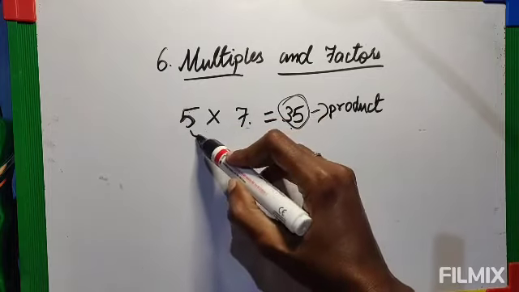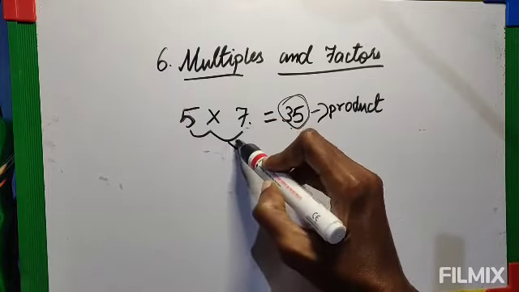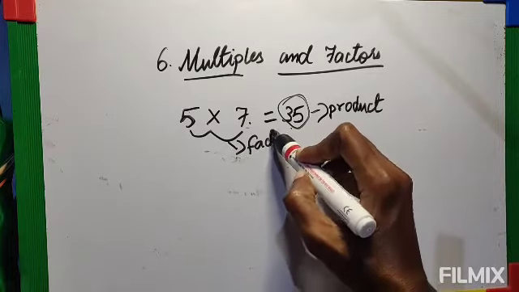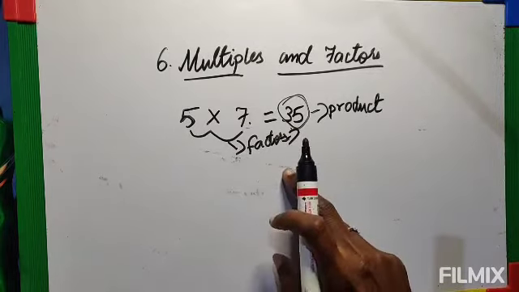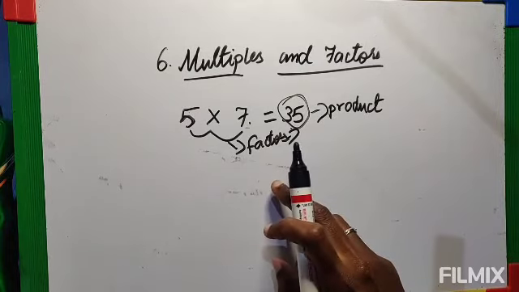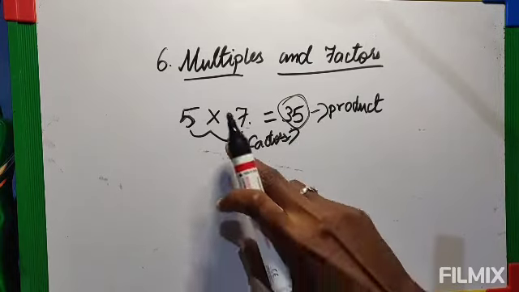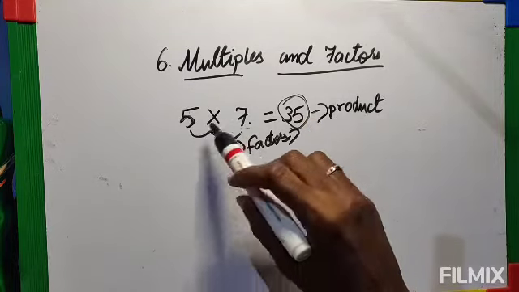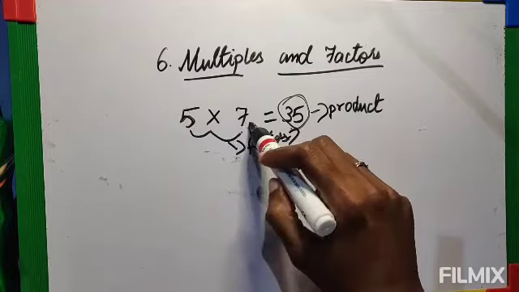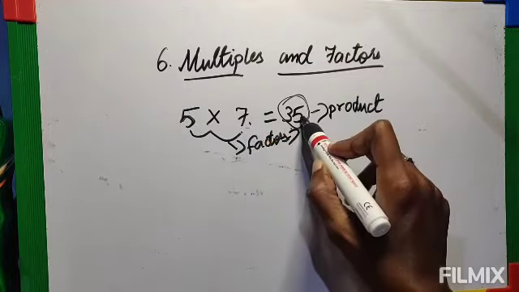So 5 and 7 are the factors of 35. You must know, when two numbers are multiplied, those two numbers are the factors of the product.